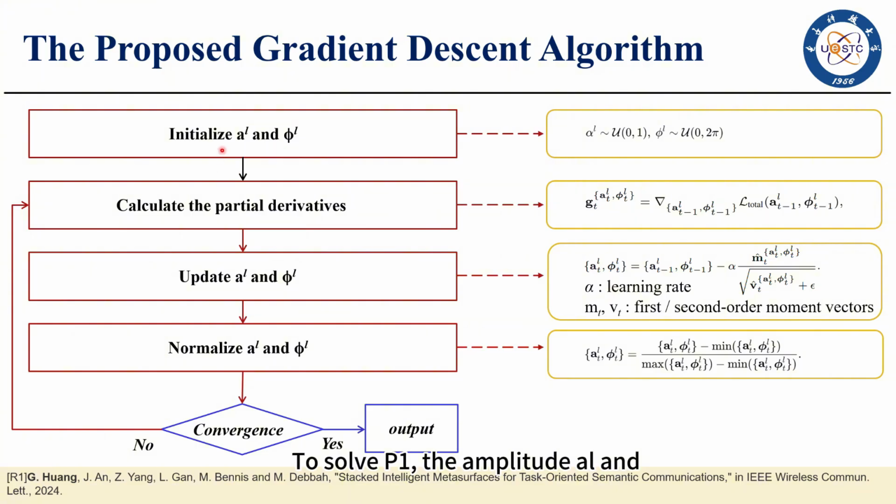To solve P1, the amplitude AL and the phase phi-L of meta atoms in each layer are initialized, and then the partial derivatives are calculated. Next, AL and phi-L are updated. Then AL and phi-L are normalized, and finally, the convergence is judged. Output AL and phi-L if convergent. Otherwise, repeat this process.